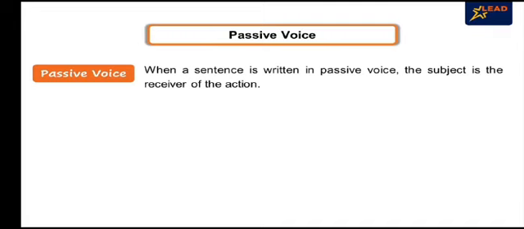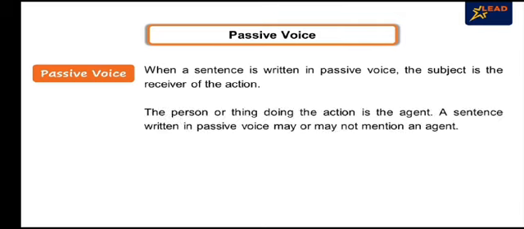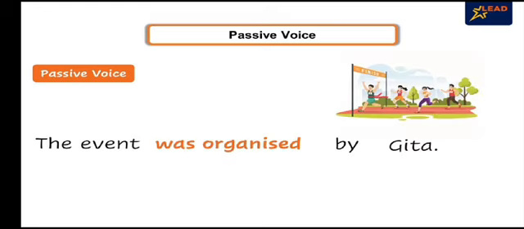When a sentence is written in passive voice, the subject, as we have learned, is the receiver of the action. The person or thing doing the action is the agent. It is important to remember that a sentence written in passive voice may or may not always mention an agent. The event was organized by Geeta.